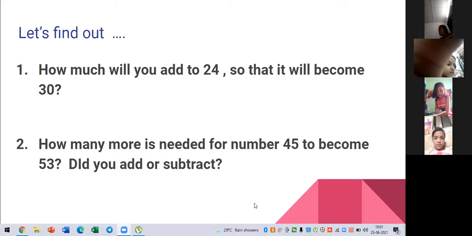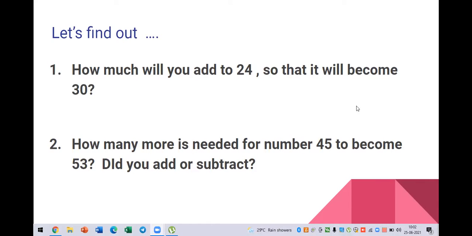How many more is needed for number 45 to become 53?